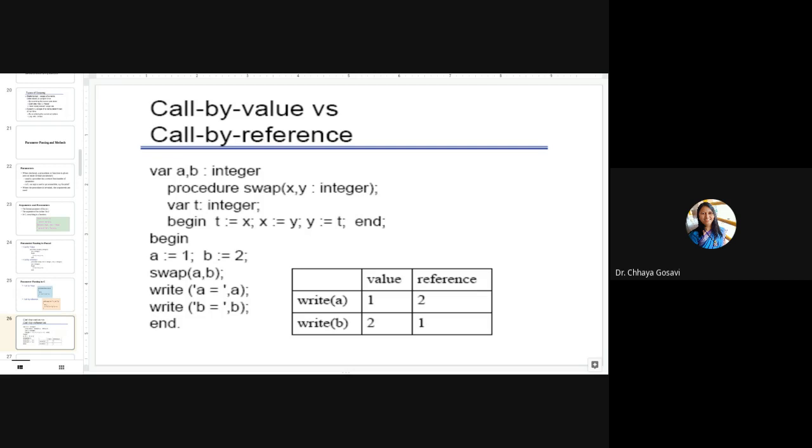And that's why the formal parameters are not the containers which contain values, but these are the pointers pointing to that location. So we are actually swapping the values at that location. So the values get reflected in the calling function. That's why call by reference can change these values. Call by value will not change.